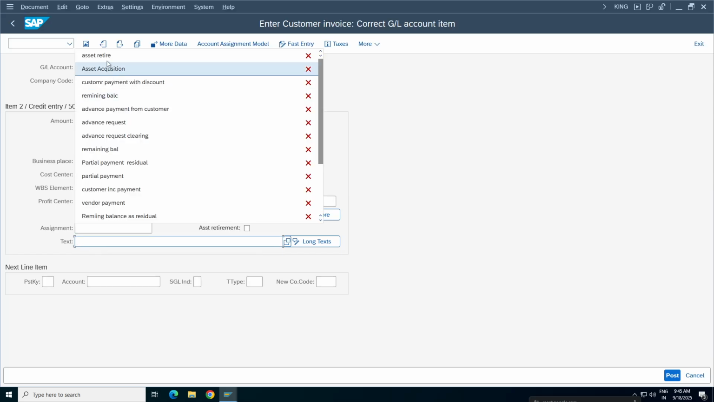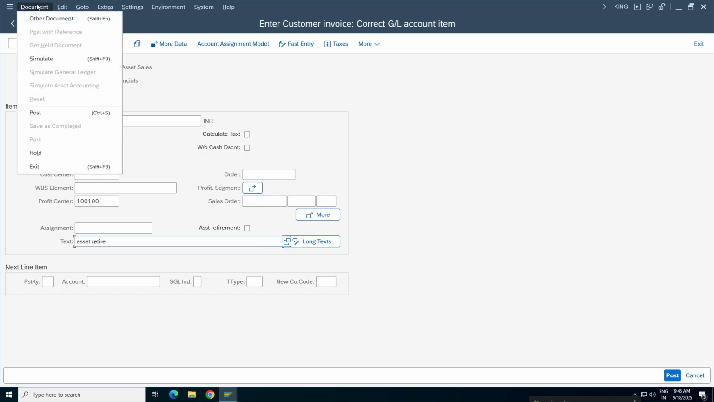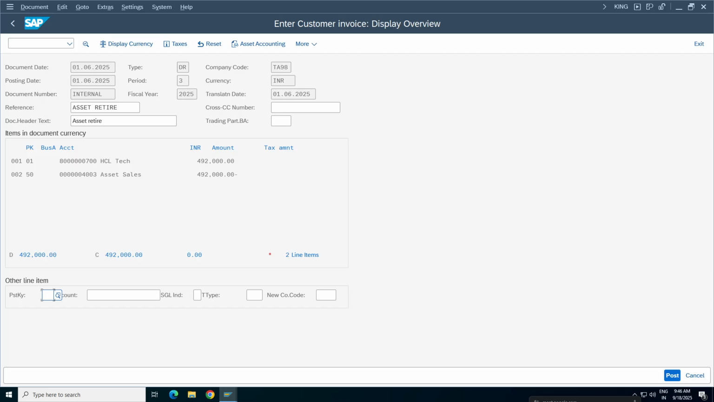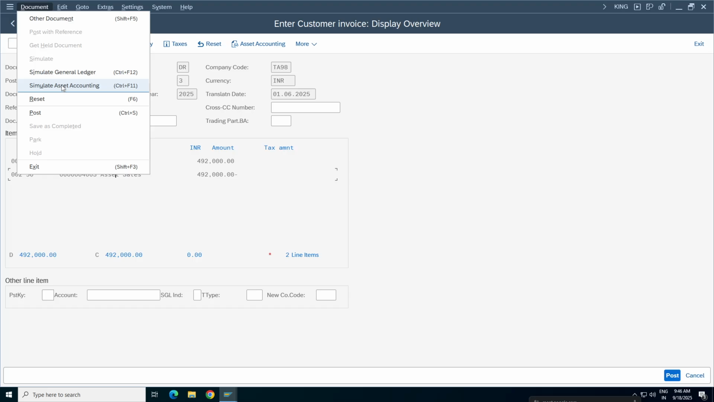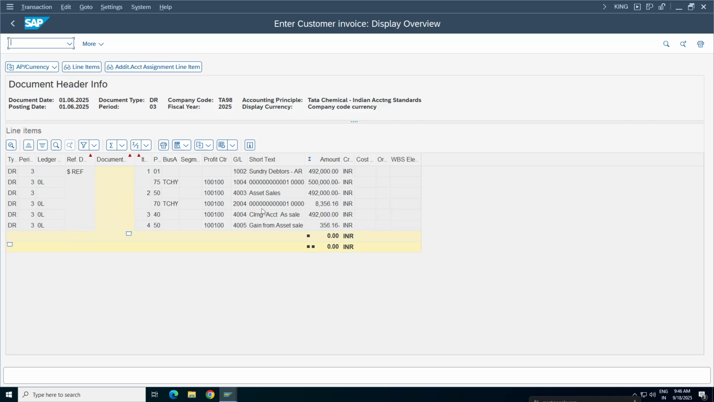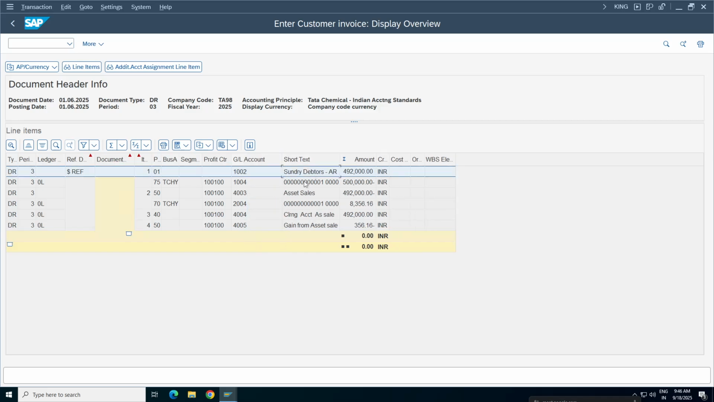Text asset retire, click on document, I mean on the menu part, click on simulate. We'll see if you're getting any errors. So HCL asset sales, document, asset simulate asset accounting. I want to know all the values now. 4,92,000. Now we'll understand exactly how the GL accounts are getting populated here. Now customer. So we are selling to the customer for what rate? 4,92,000. Do you agree? Yes.